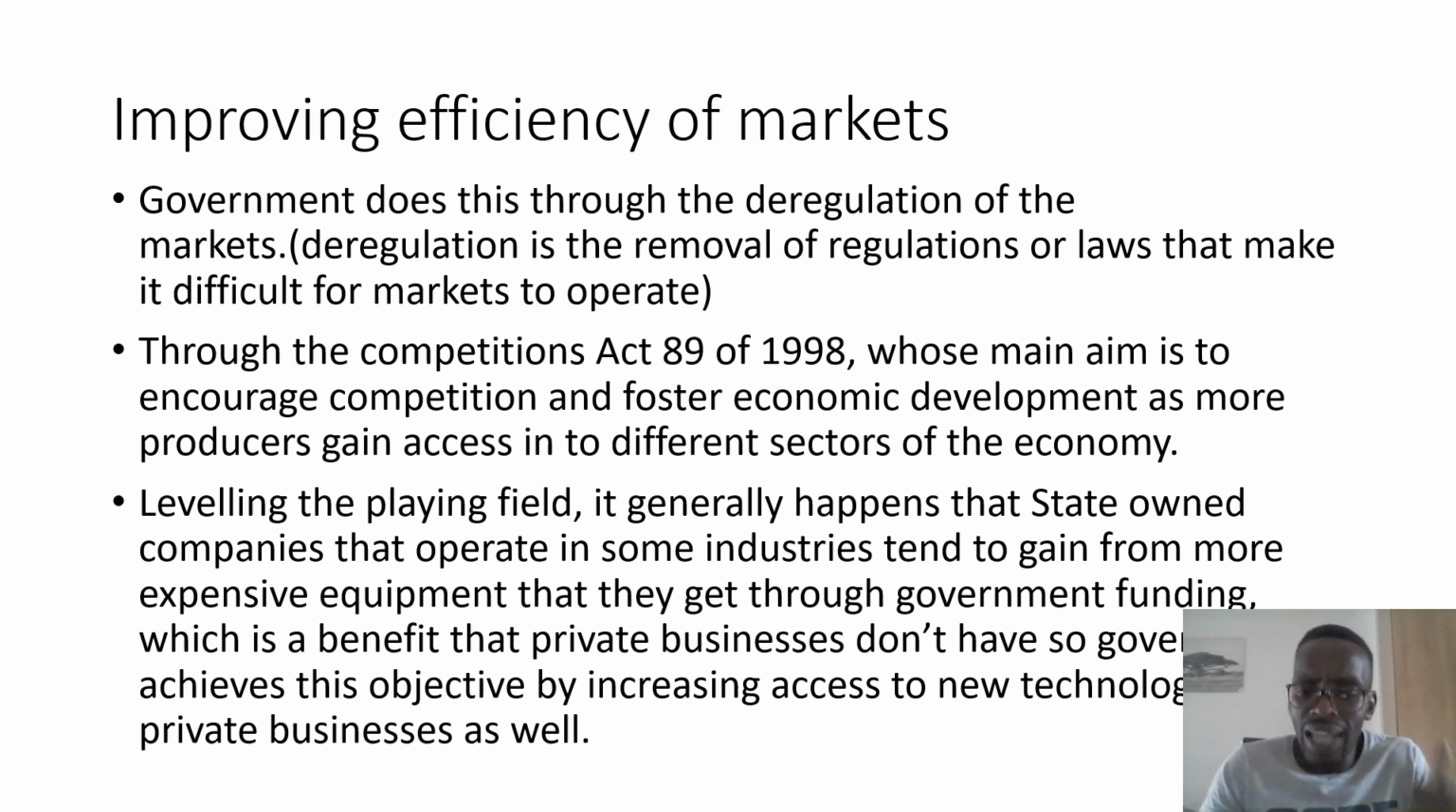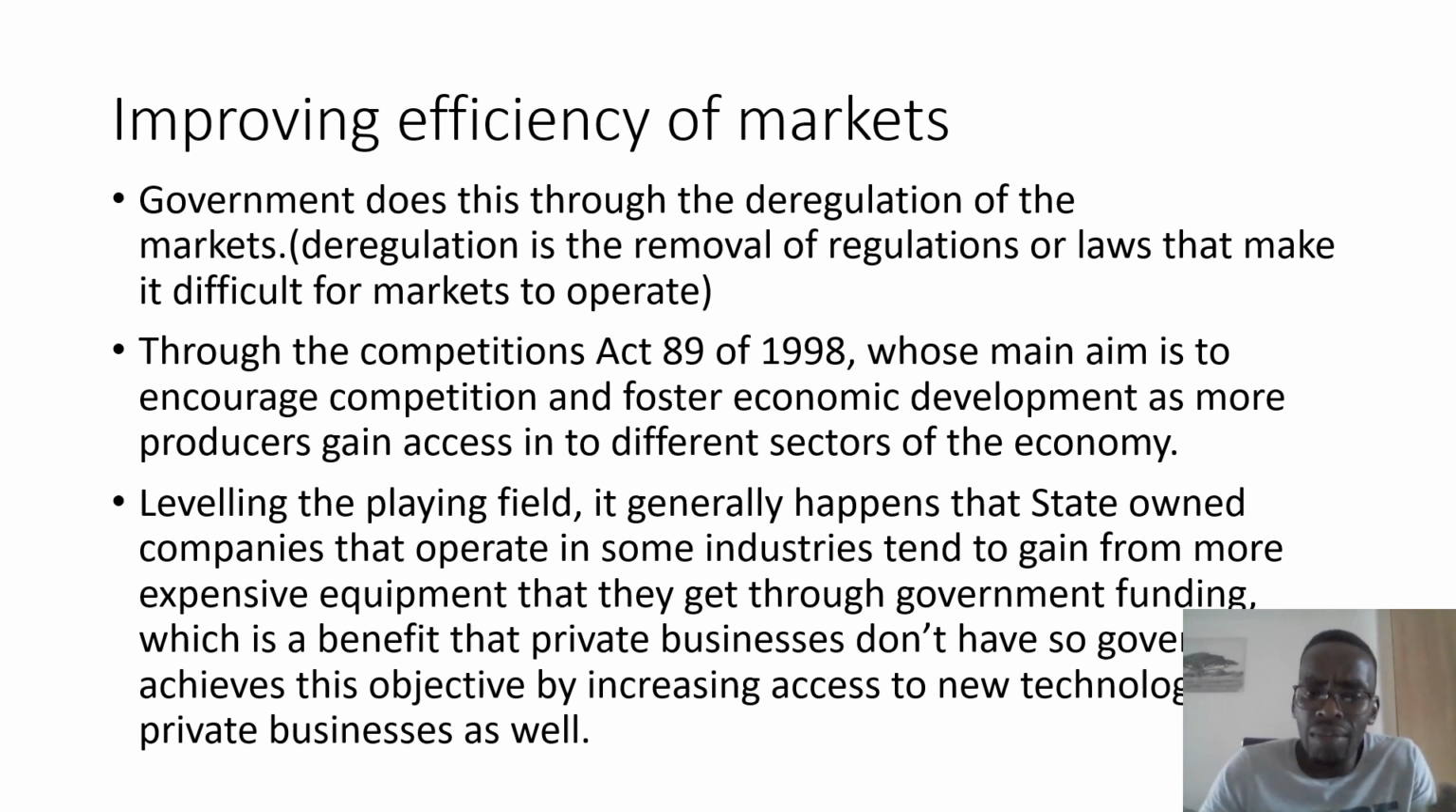Okay. And the other way that the government has also tried to improve on the efficiency of the markets is through the encouragement of competition. Now, in the context of South Africa, the government has introduced what is called the Competitions Act number 89, and this act was introduced in 1998, and its main aim was to encourage competition and foster economic development as more producers gain access into different sectors of the economy.